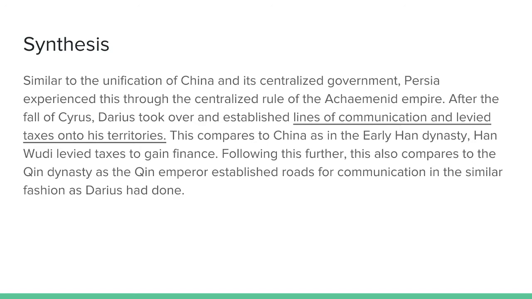So similar to the unification in China and its centralized government, Persia experienced this through the centralized rule of the Achaemenid Empire. After the fall of Cyrus, Darius took over and established lines of communication and levied taxes onto his territories. This compares to China as in the early Han Dynasty, Han Wudi levied taxes to gain finance. Following this further, this also compares to the Qin Dynasty as the Qin Emperor established roads for communication in a similar fashion as Darius had done.